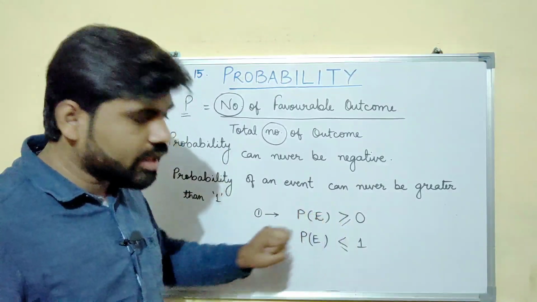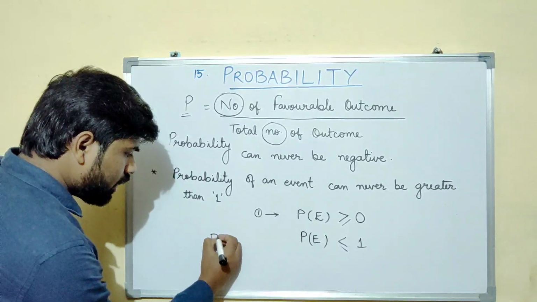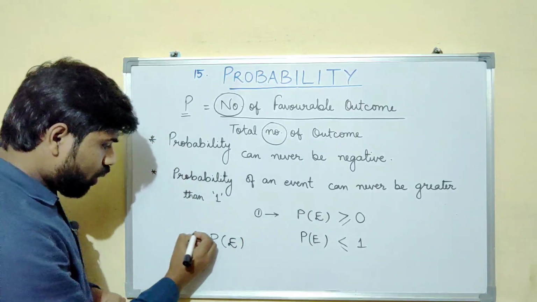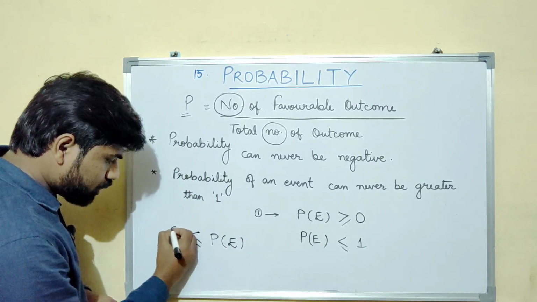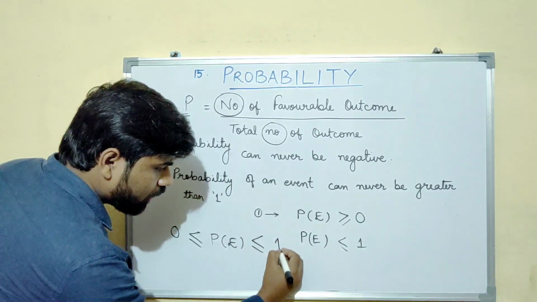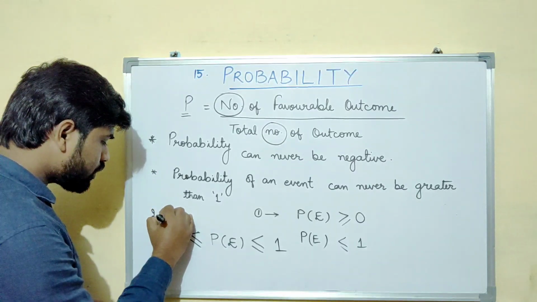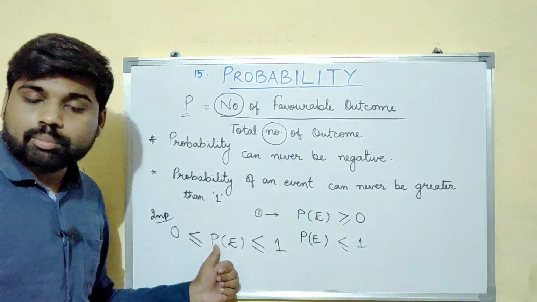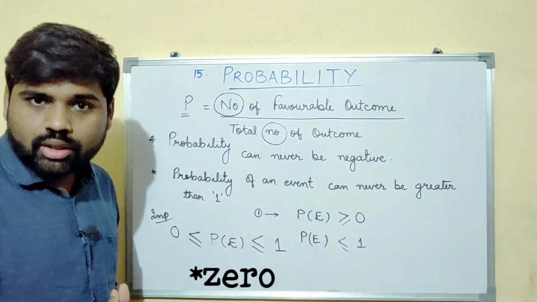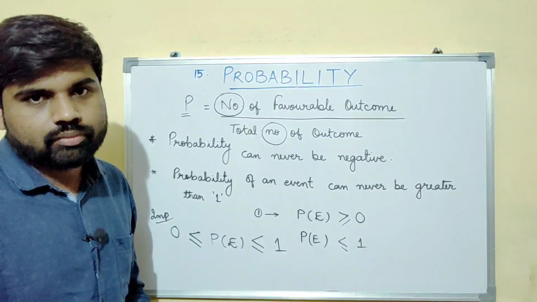Now let us combine these two statements also. So you can write it as the probability of an event E is always greater than or equal to 0 but less than or equal to 1. Okay, this is a very important conclusion that we have drawn: the probability of an event is always greater than or equal to 0, and less than or equal to 1.